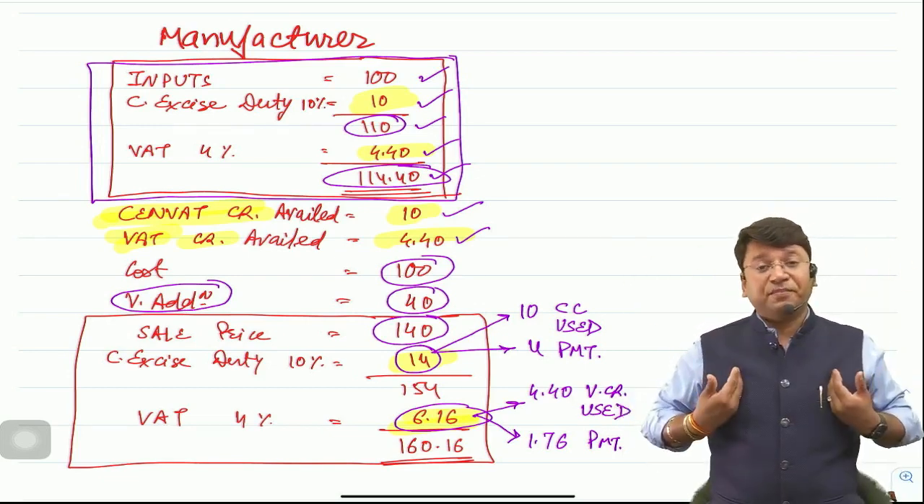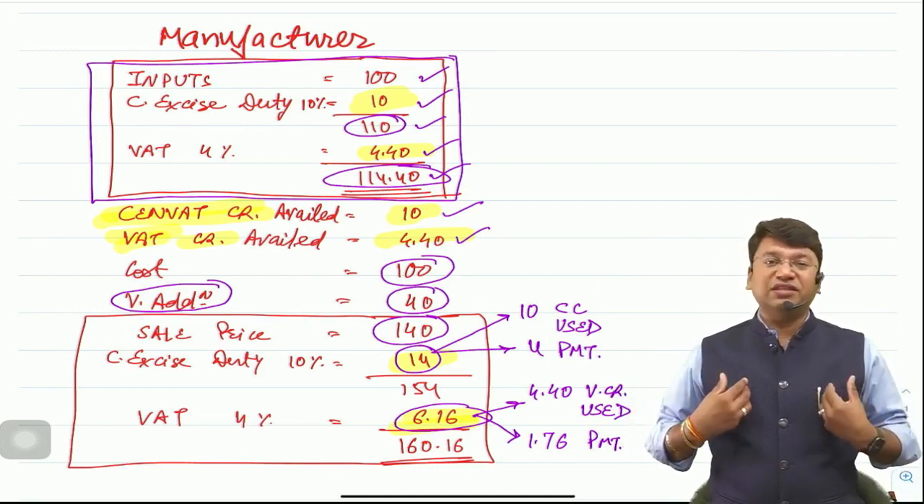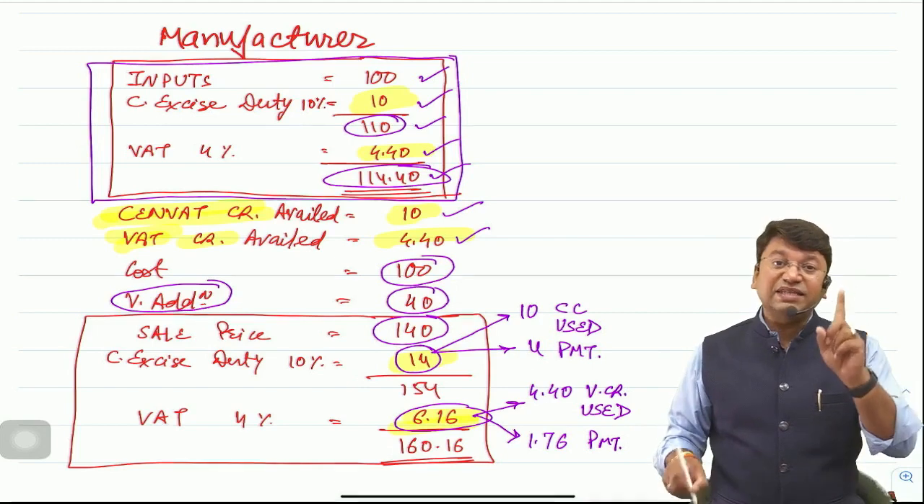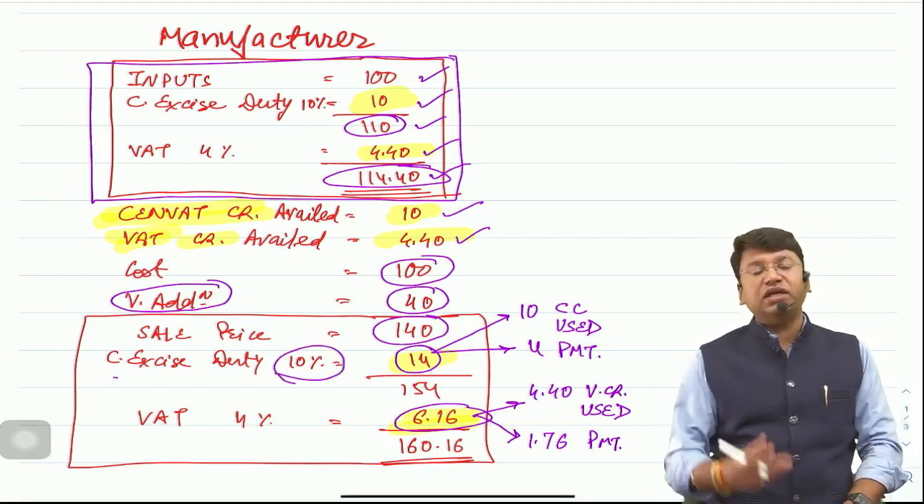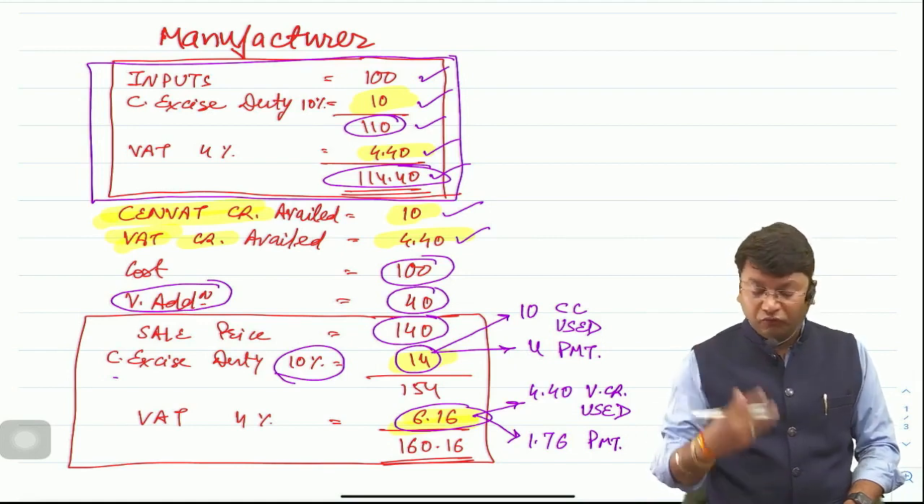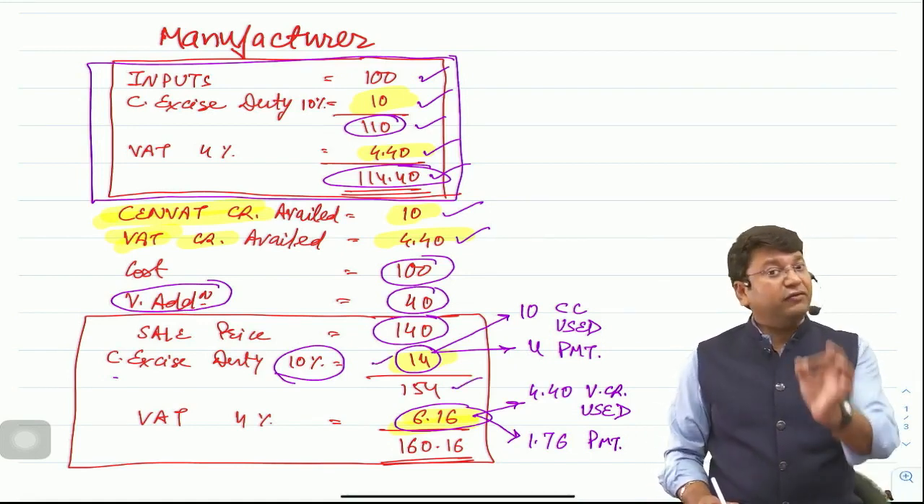Now, since he has manufactured the goods, when he will sell it, excise duty will be charged. Suppose central excise duty rate was 10% only. So 140 into 10% comes to 14. So total amount comes to 150.